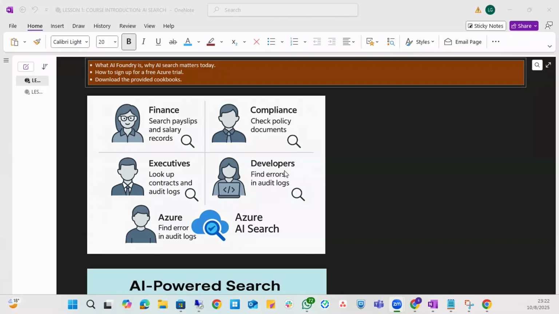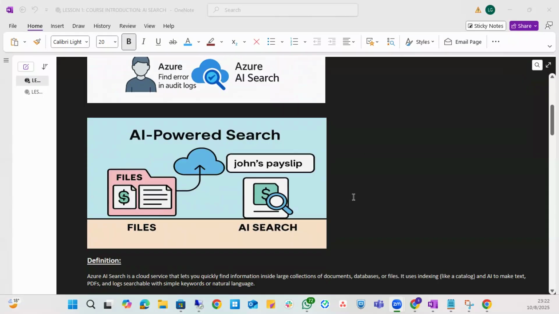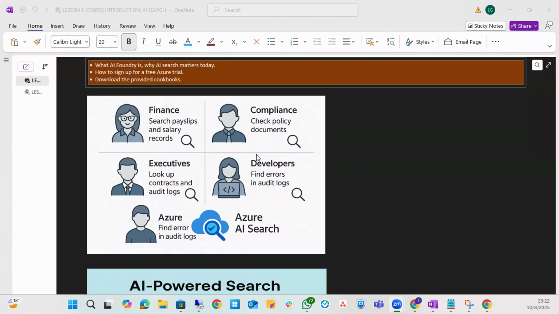Now, if you look at this, it is called a cookbook. This Word file and the files that will come after it are called cookbooks. A cookbook gives you the steps, click by click, with explanations of each click so that you get to understand what you're doing. Okay, cool.